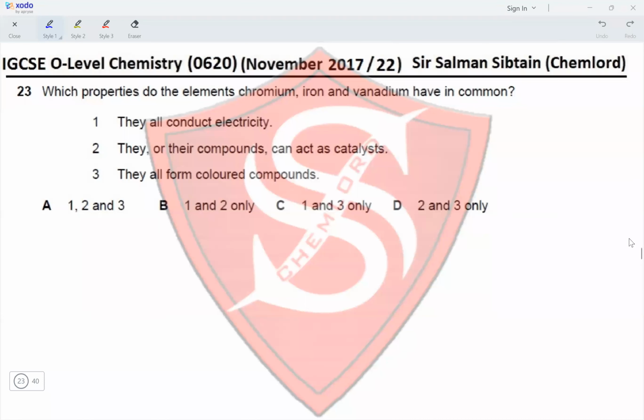Question 23. Which properties do elements chromium, iron, and vanadium have in common? So they're all transition elements. So they all conduct electricity. Yes, because they're all metals. They or their compounds can act as catalysts. Yes, because they have variable oxidation states. They all form colored compounds. Yes, because they're all transition elements. Since all three properties are correct, option A is the correct option for this question.